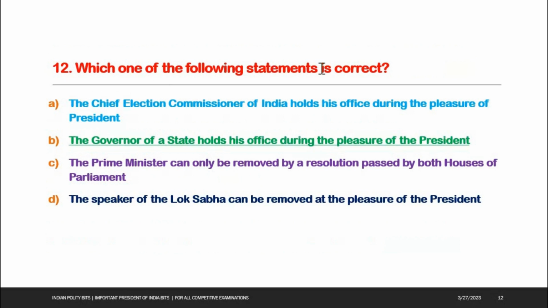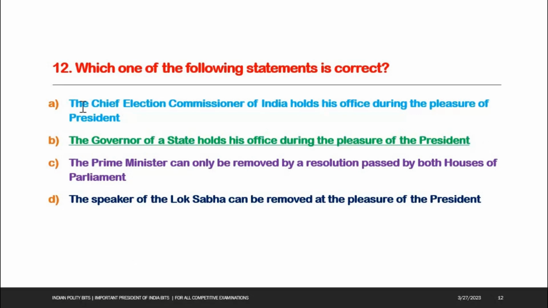Next one. Which one of the following statements is correct? Options: A. The Chief Election Commissioner of India holds his office during the pleasure of President. B. The Governor of a state holds his office during the pleasure of the President. C. The Prime Minister can only be removed by a resolution passed by both houses of Parliament. D. The Speaker of the Lok Sabha can be removed at the pleasure of the President. Option B is the right answer. The Governor of a state holds his office during the pleasure of the President.